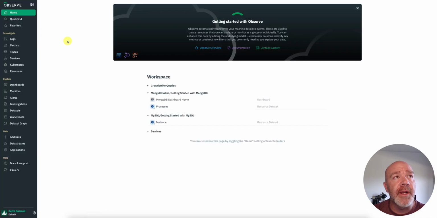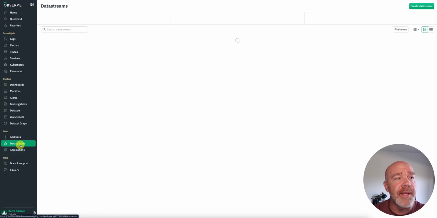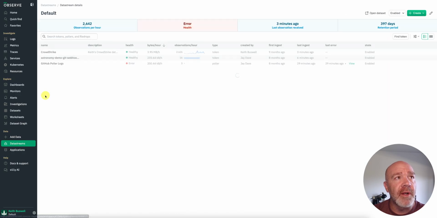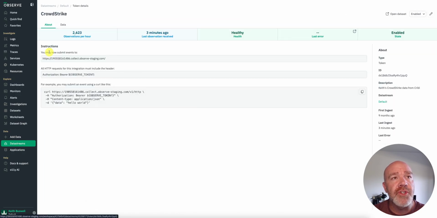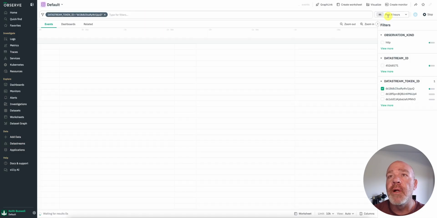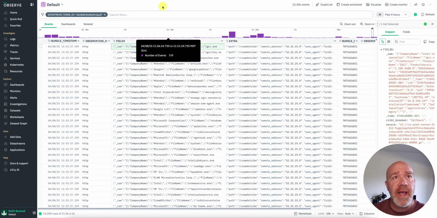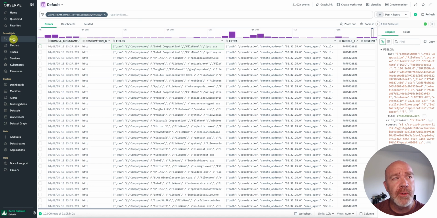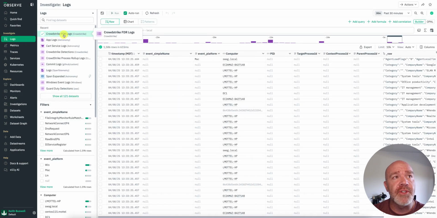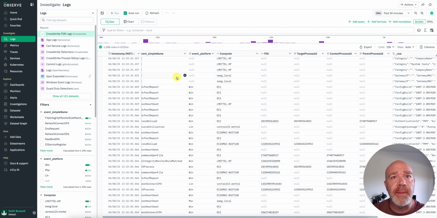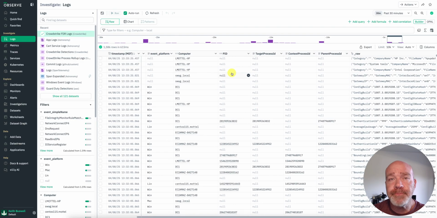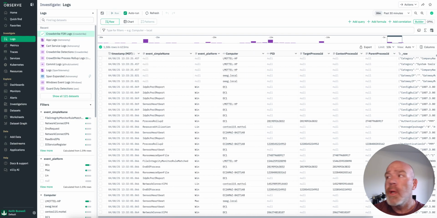What it looks like over here on the Observe side is, if I come into my data streams and go to my default data stream, inside of here I have a CrowdStrike token, and you'll see I'm getting about 2,600 observations per hour. This is what the raw data looks like as it's coming in. If you come into our log explorer, I have the CrowdStrike FDR dataset, with a bunch of the event simple names already parsed out, and computer names and stuff like that. So I brought over this query here.